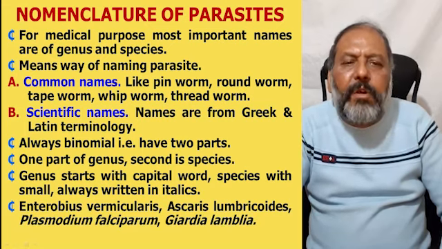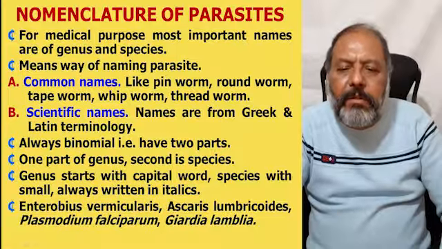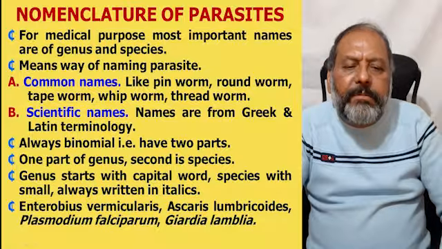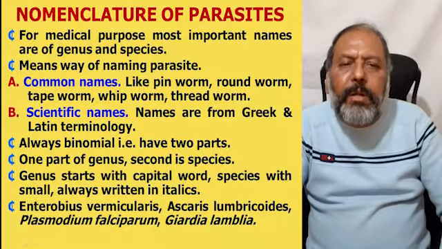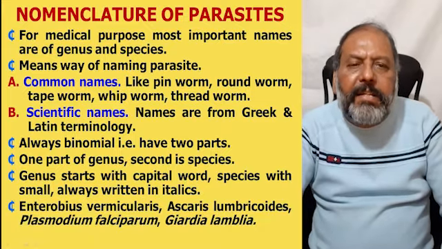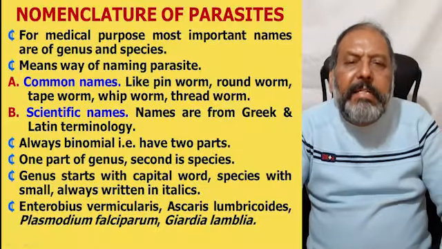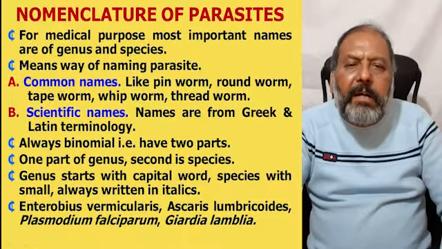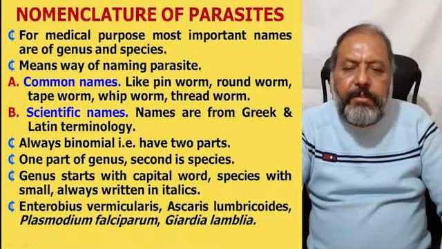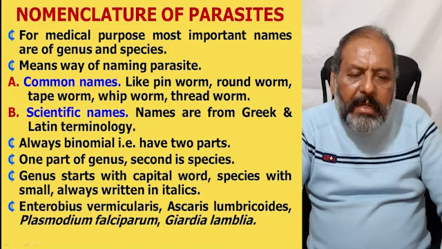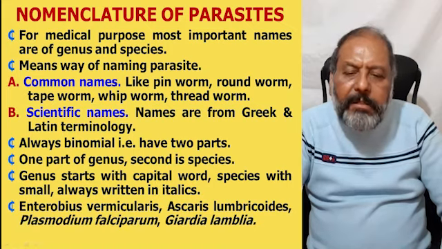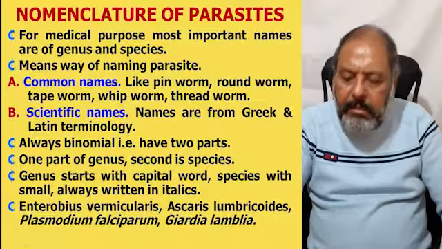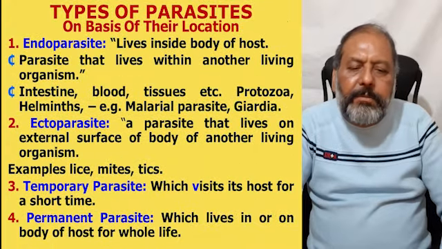The names are from Greek and Latin terminology, and these are usually binomial, that means they have two parts. One part is of genus and the second is of species. Genus starts with a capital letter, species with a small letter, but always written in italics. Enterobius vermicularis, Ascaris lumbricoides, Plasmodium falciparum, and Giardia lamblia are the examples.